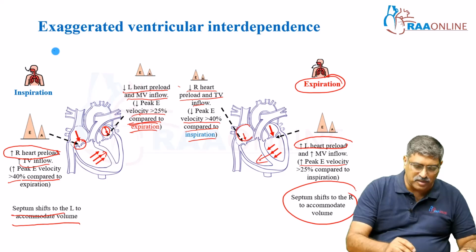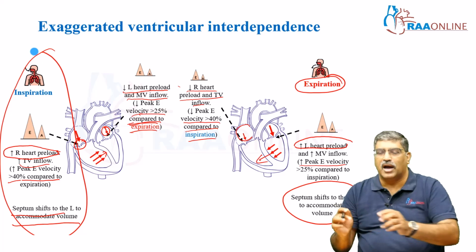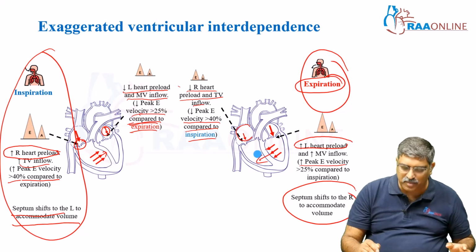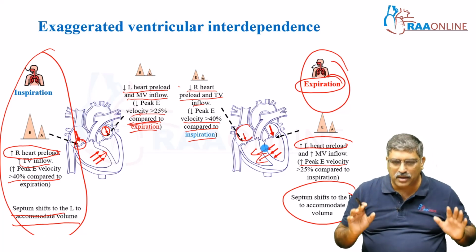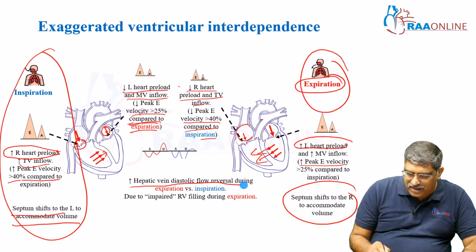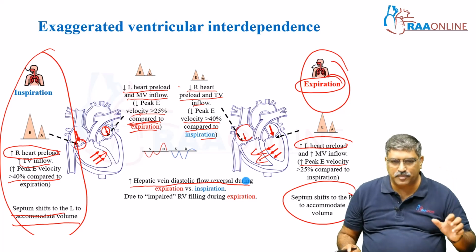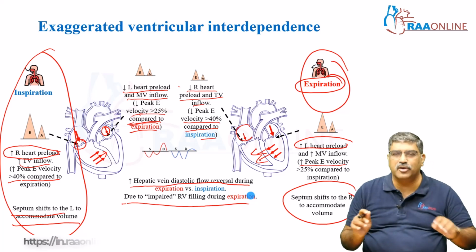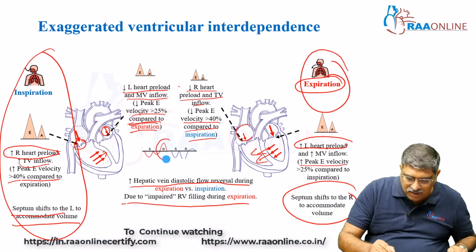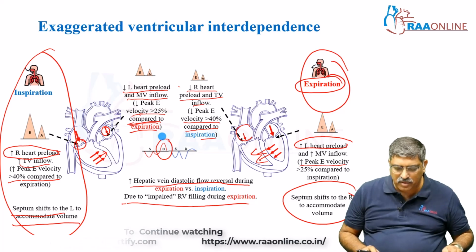In short, in inspiration, there is increased right volume which shifts the septum towards the left, and in expiration there is increased volume on the left side which pushes the septum towards the right. That is very important. And there is increased hepatic vein diastolic flow reversal during expiration due to impaired RV filling. Okay. There is hepatic vein diastolic flow reversal. That is a very important sign for constrictive pericarditis.